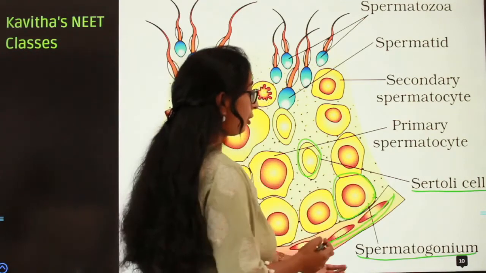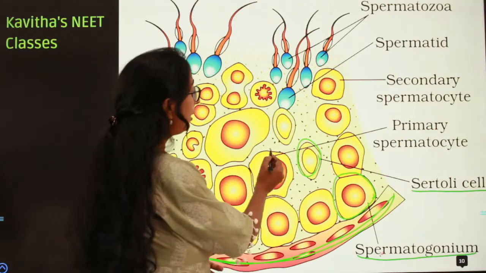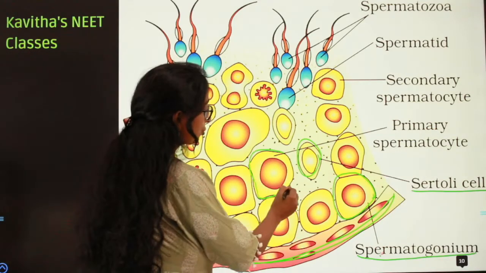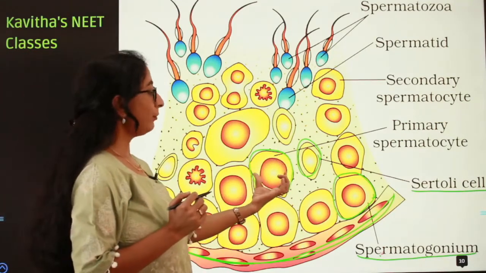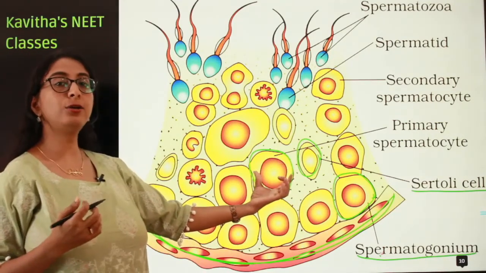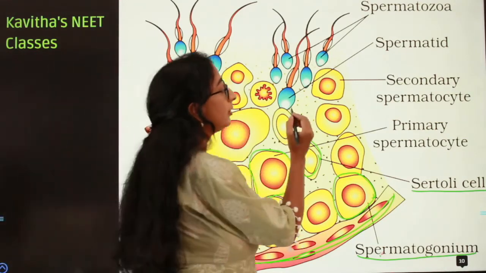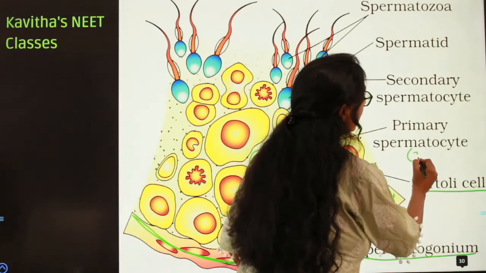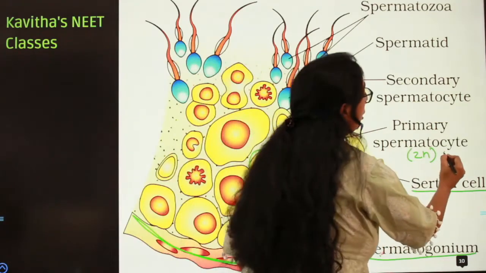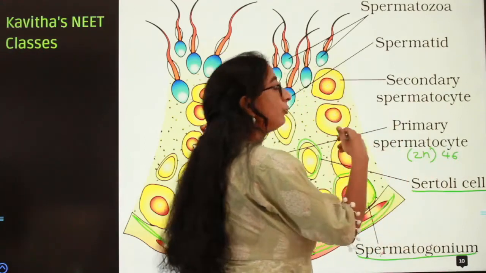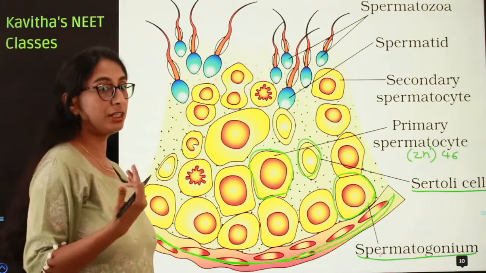Here you can see this is the Sertoli cell and this is the spermatogonium. After the formation of the spermatogonium, it derives nutrition from the Sertoli cells to form the primary spermatocyte. The primary spermatocyte now enters into meiotic division, to be precise, meiosis 1. Here the primary spermatocyte is diploid in nature, that is it has two sets of chromosome or 46 chromosomes. After the first meiotic division, meiosis is also called reductional division, isn't it?